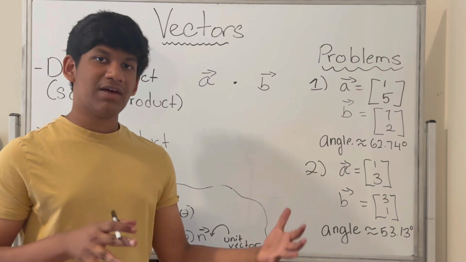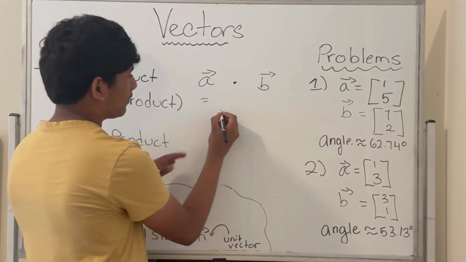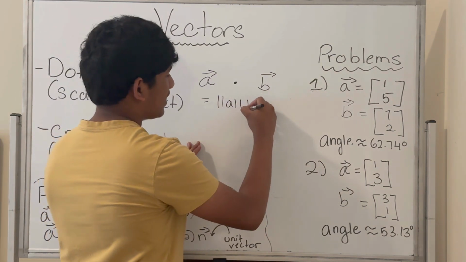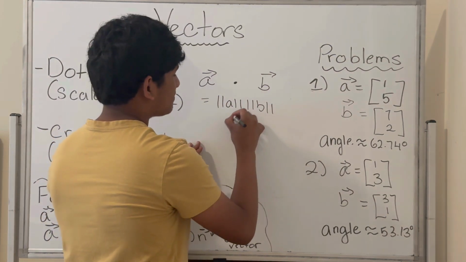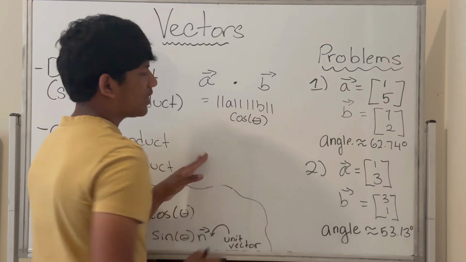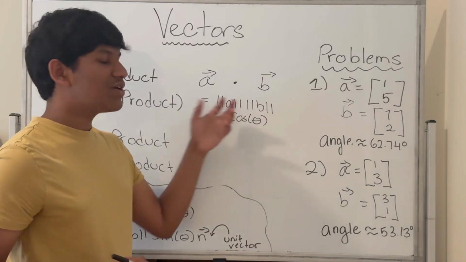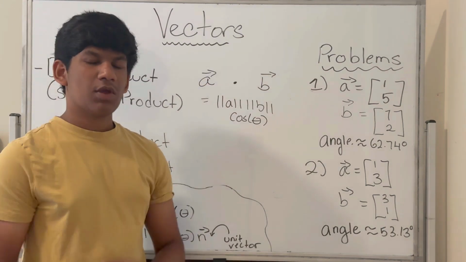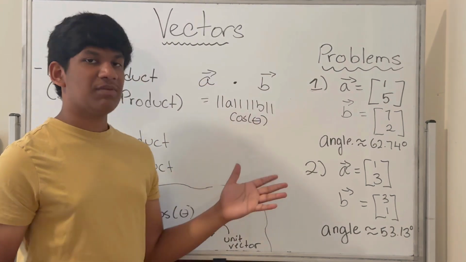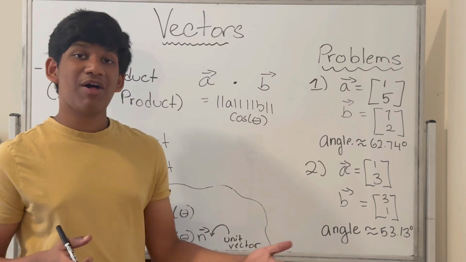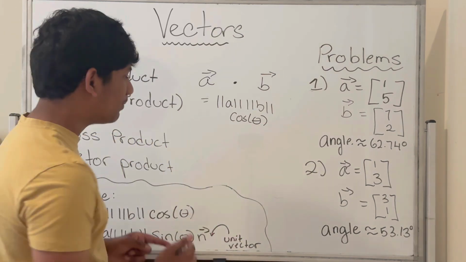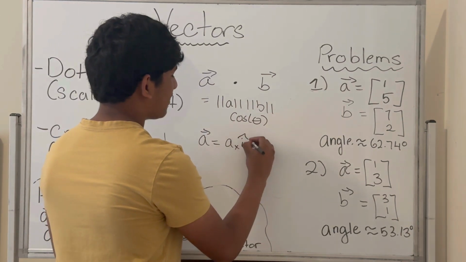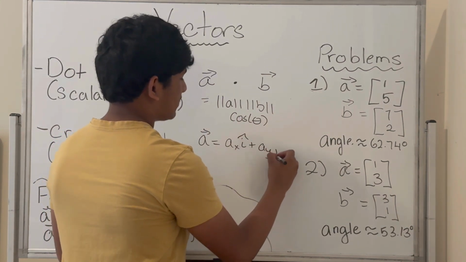Well, what's the official formula for the dot product? Well, the official formula is the magnitude of A times the magnitude of B times the cosine of the angle between them. So given the angle between them and the magnitudes, we can plug and chug to find the dot product of A and B. Well, how do you calculate the magnitude of a vector given its components? Well, first of all, how do we write a vector in terms of its components? Well, we can write vector A as ax times i hat plus ay times j hat.